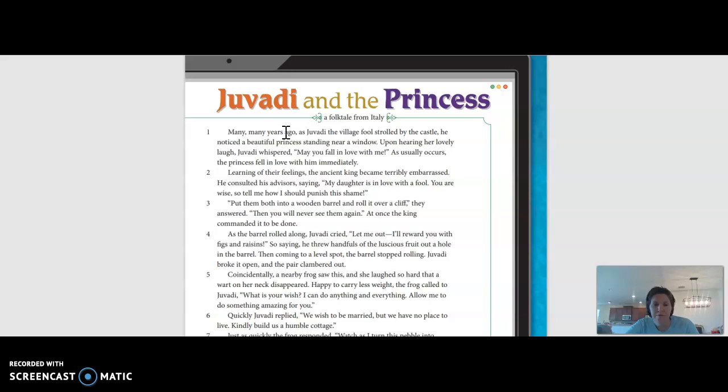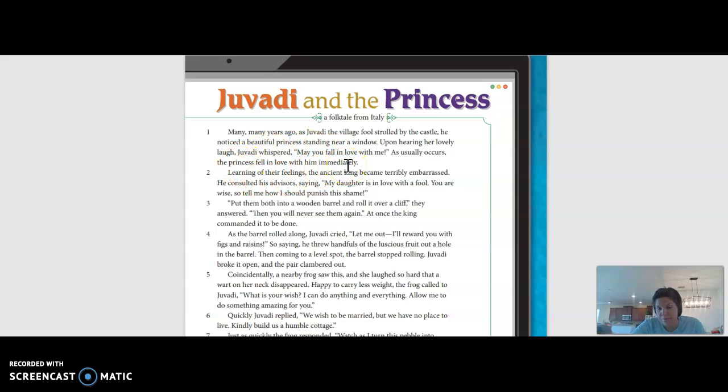One of the texts that you're going to be reading today is called Javadi and the Princess. This is a folk tale and it comes to us from Italy. In this folk tale, it's kind of interesting. Javadi is known as being like the village fool. So I guess he's kind of got a bad reputation, but he finds and meets this princess. And he says, you know, may you fall in love with me. And it says, as usually occurs, the princess fell in love with him immediately.